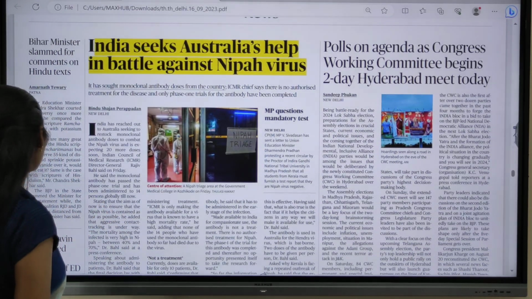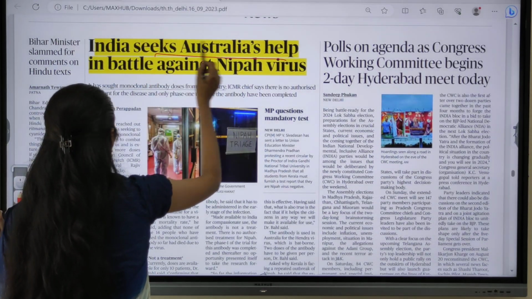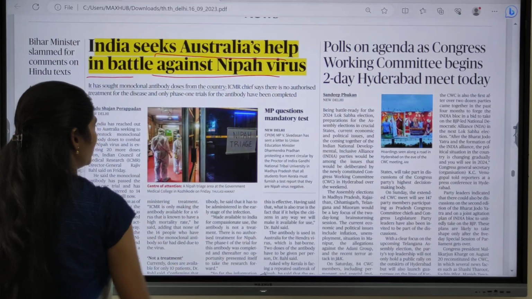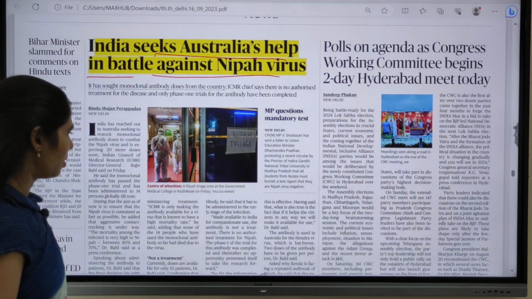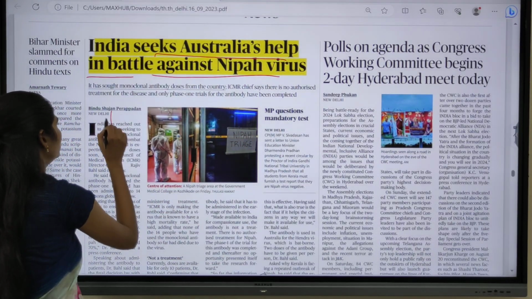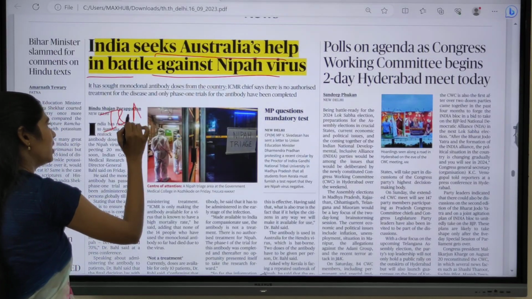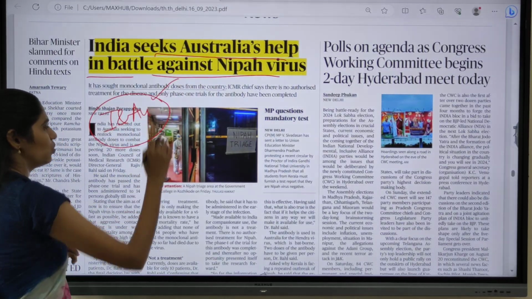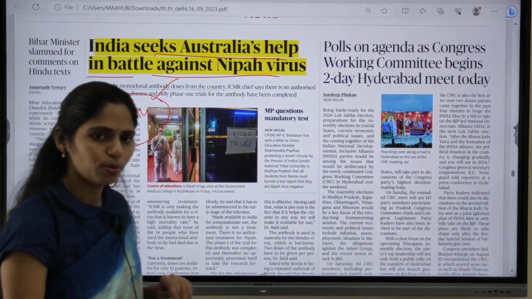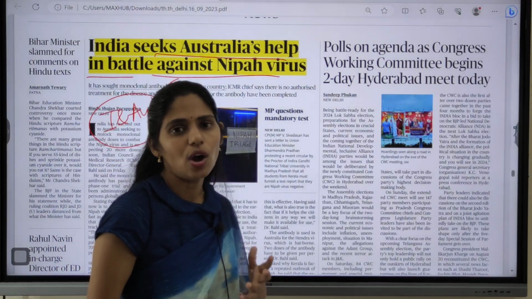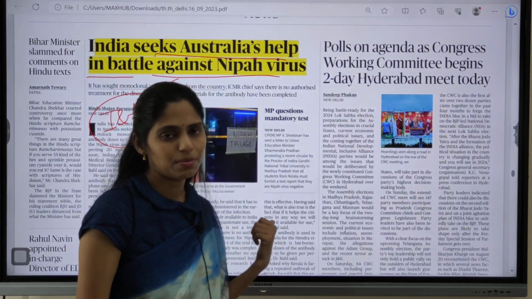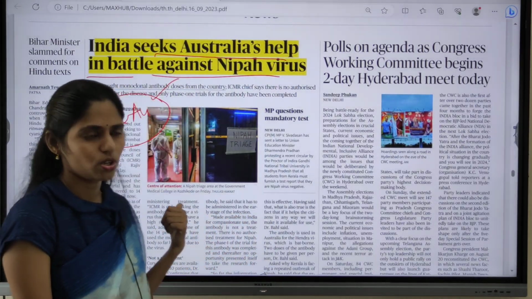And the next topic is India seeks Australia's help in battle against Nipah virus. So I discussed this topic, and here I forgot to add India-Australia relations. So you have to see in which groupings India and Australia are both members, and how the coordination and cooperation is there between Australia and India. So this is also very important.